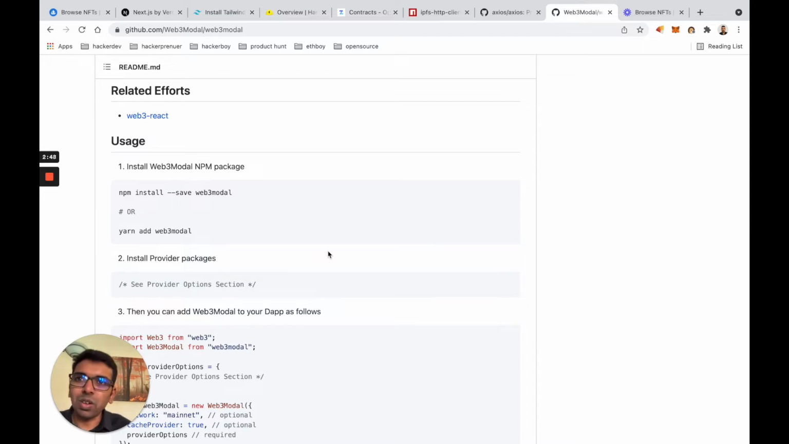So if you think of something like logging in with Google, or logging in with Gmail, or logging in with Facebook, it's going to connect to the Metamask wallet and ask for the information, and then it'll give you the amount of ethers you need to process the transaction, and things like that.